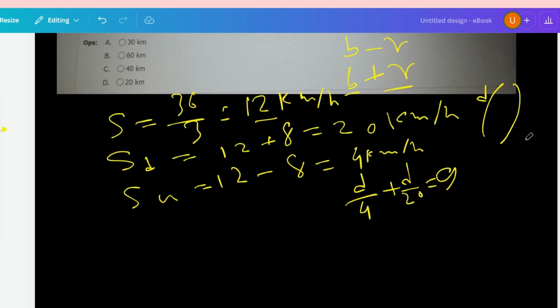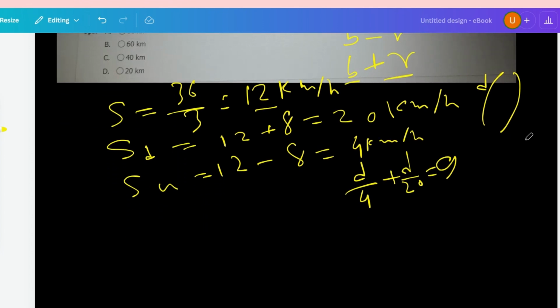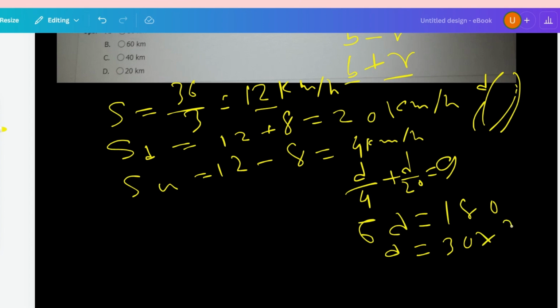Okay, so I hope you understood. So if we calculate this, then this becomes 6D is equal to 9 into 20, that is 180. So D is equal to 30. Okay, so for one side the distance will be 30 kilometers, but for the full round the distance will be 30 into 2, that is 60 kilometers.